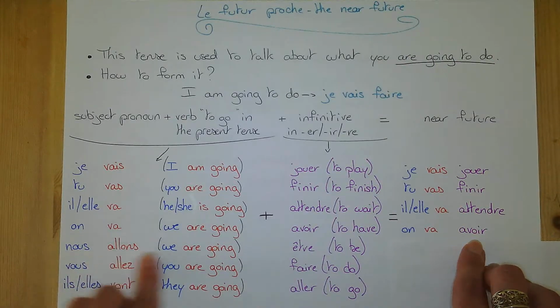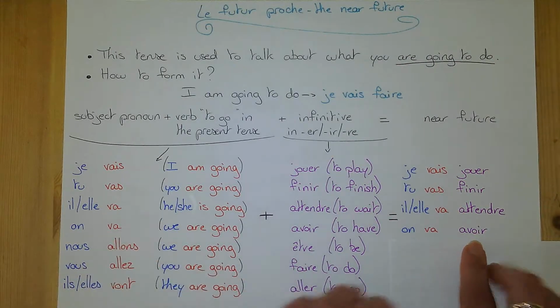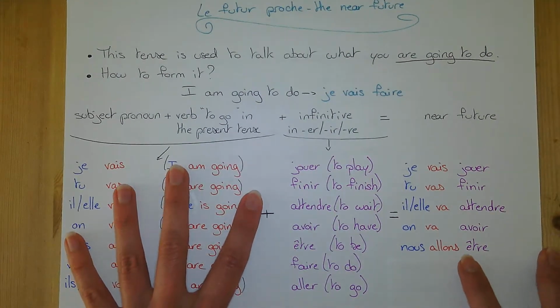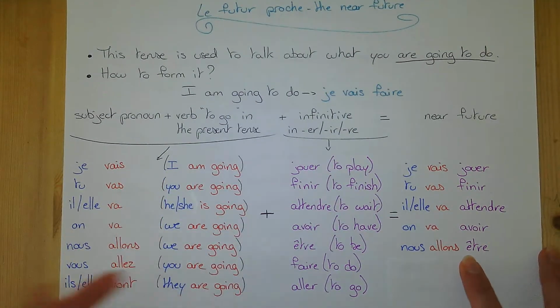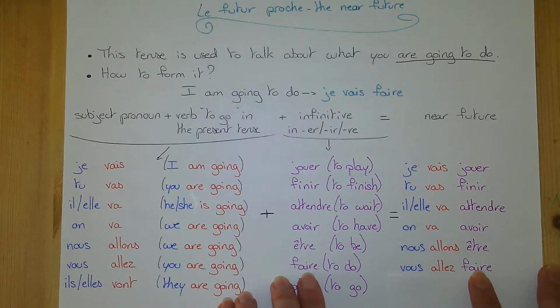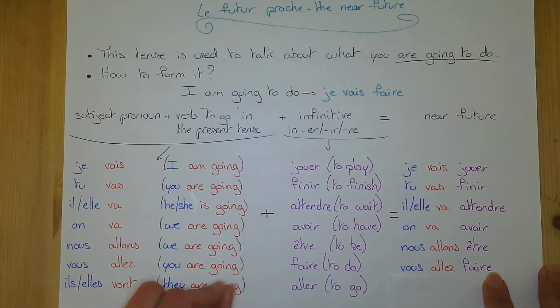If you want to say we are going to be late, for example, nous allons être. If you want to say you are going to do your homework, vous allez faire. Faire doesn't change. To do is faire. You keep the infinitive. That's the rule. Stick to it. No twisted way.